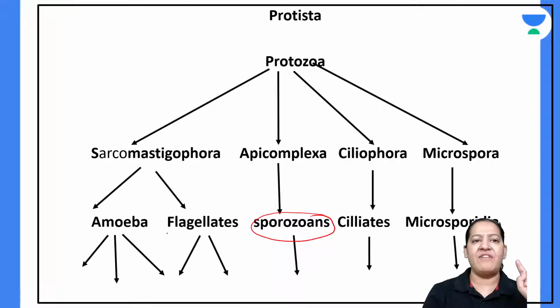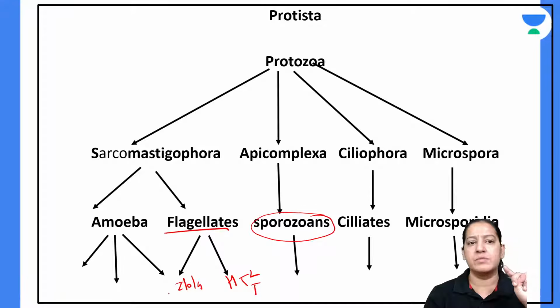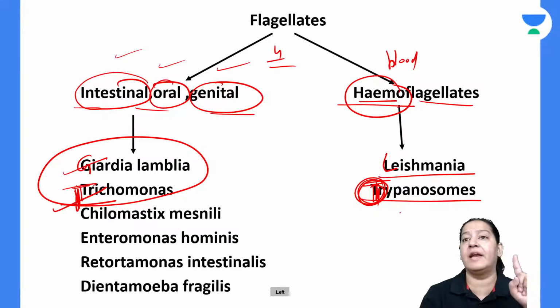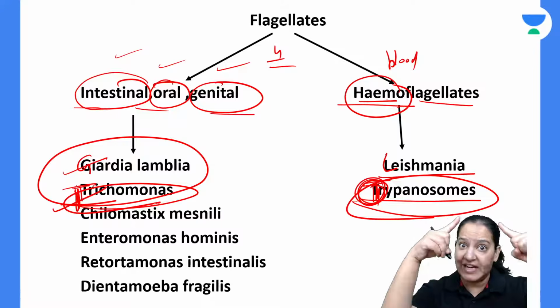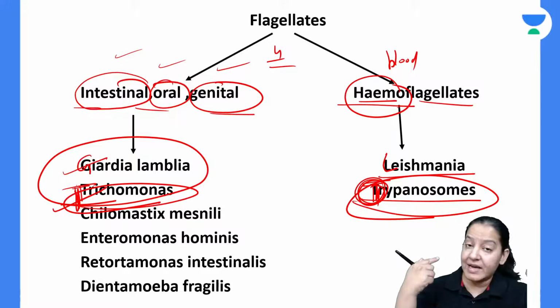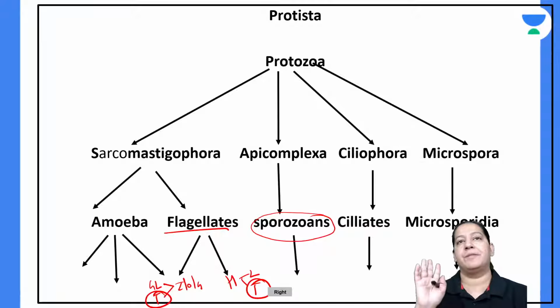We have divided the flagellates into 2 categories: the hemoflagellates, and the intestinal, oral and genital flagellates. In hemo there are 2: Leishmania and trypanosomes. And in intestinal, oral, genital there are also 2: Giardia lamblia and Trichomonas. So this is trypanosome, this is Trichomonas. Pronounce both T's clearly, without confusion. Both are flagellates, but one is in blood, and one is intestinal, genital or oral. Give me a thumbs up.